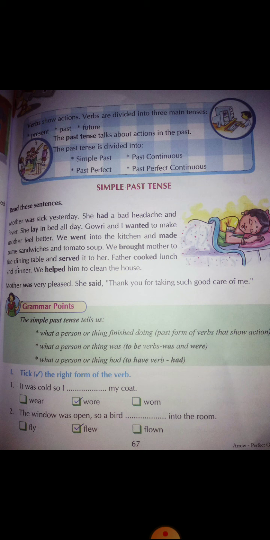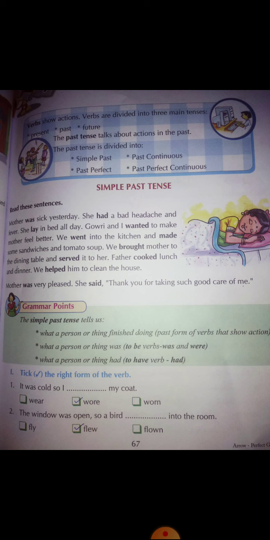So students, what was present tense? I have already explained to you about present tense. Present tense is the action which is happening now, right? For example, I'm teaching you, okay? So this is in present tense. The action which is happening now or in present is called present tense. And now we'll learn about past tense. Past tense is the action which has happened in the past, okay?